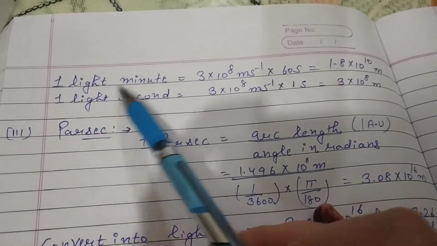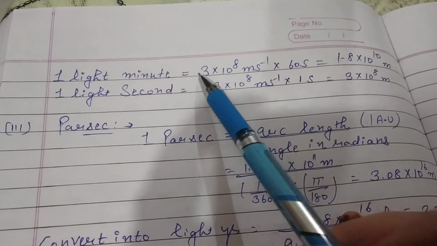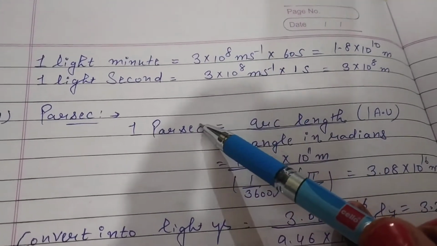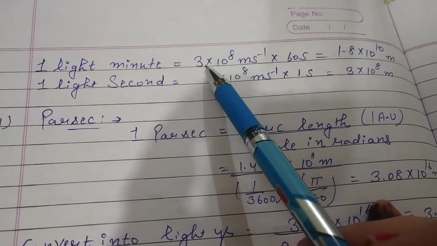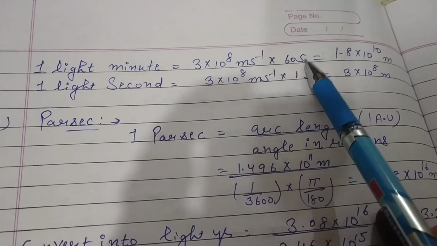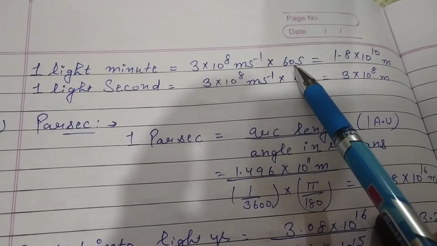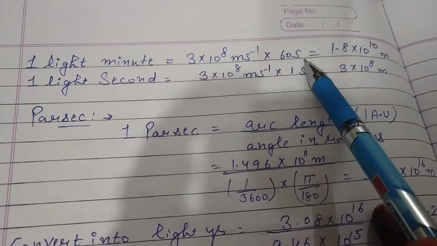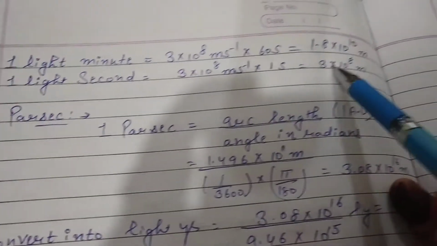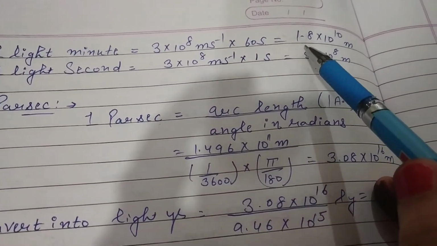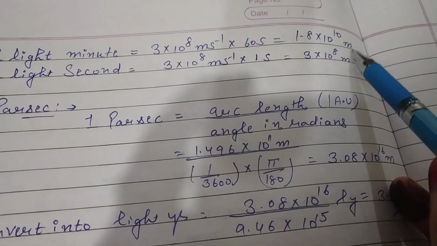First one is 1 light minute. How will we find out the value of 1 light minute? Write here speed of light multiplied by minute, that means 60 seconds in 1 minute. After that multiply these values. That will be 1.8 × 10^10 meter.